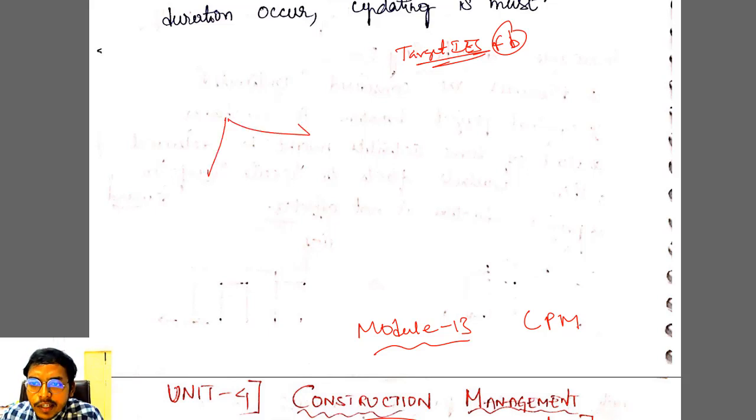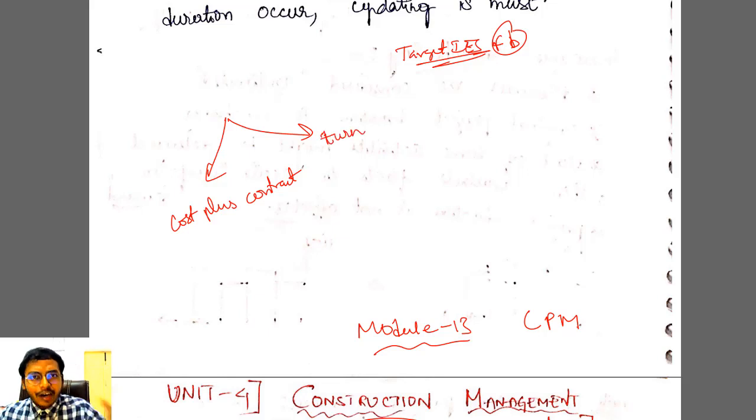Let us see other types of contract. The first one is the cost plus contract. Please write down clearly cost plus contract and your turnkey contract. See, if you are solving previous year question papers, turnkey is one option that will for sure be present in the 4 options. In A, B, C, D, turnkey will definitely be there. So what is this turnkey and cost plus contract?